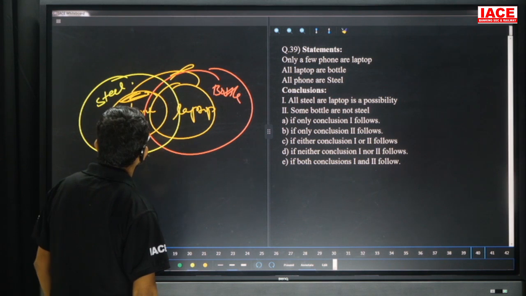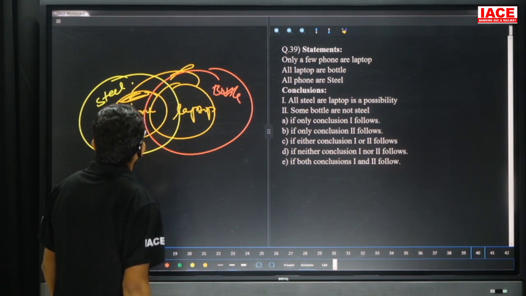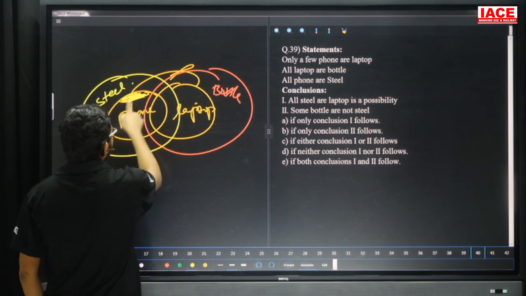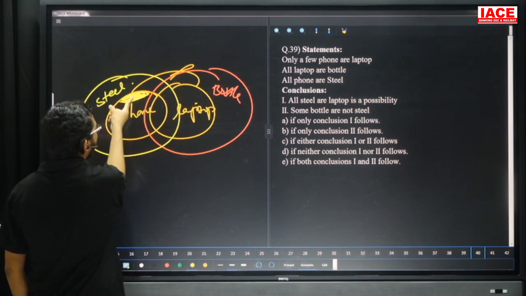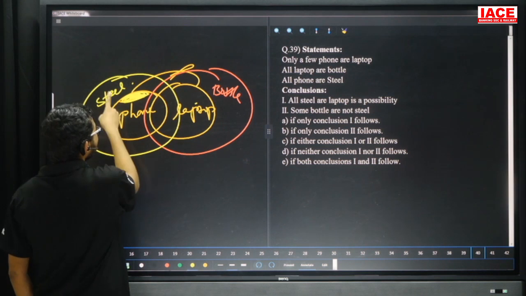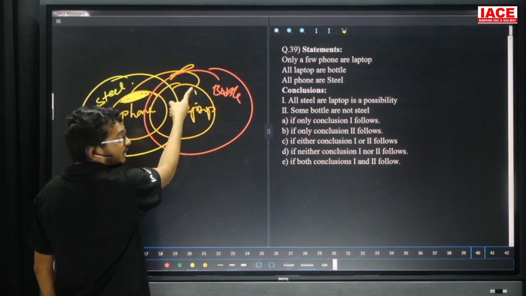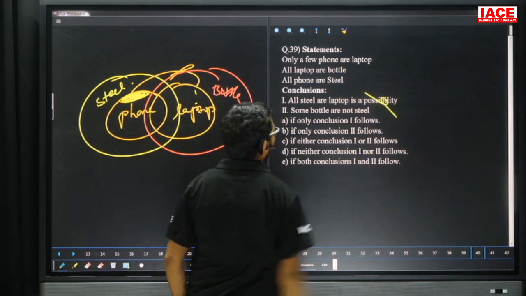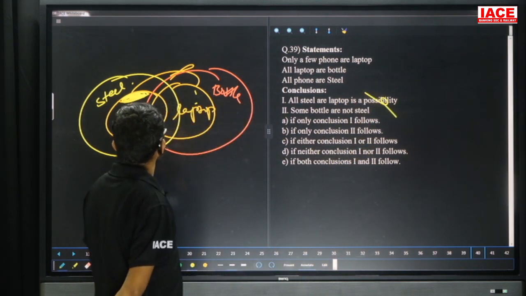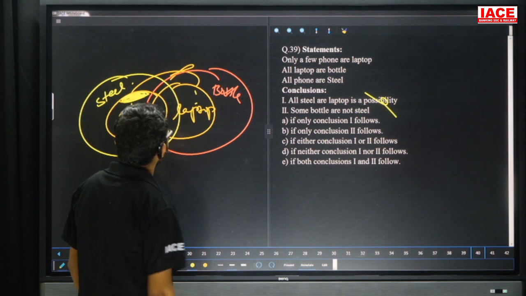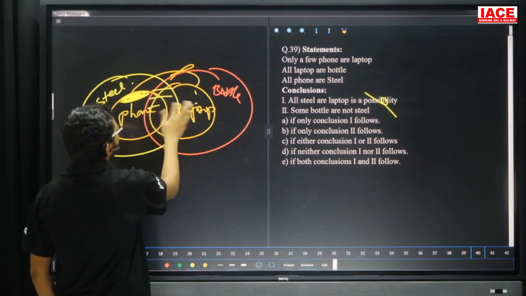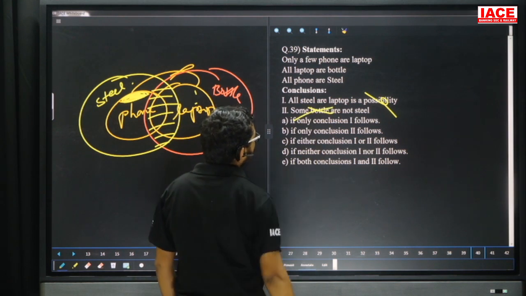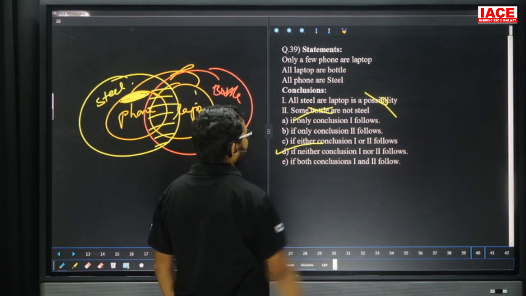We know some part of phone is not laptop, and that part of phone is present in steel, so some part of steel is not laptop. Then the first is wrong. Next: some bottle are not steel. We can't say. Then the second one is also wrong. Both are wrong. Question number 39, Option D.